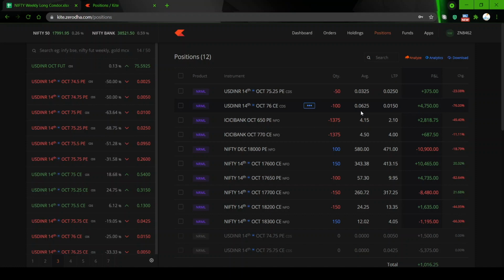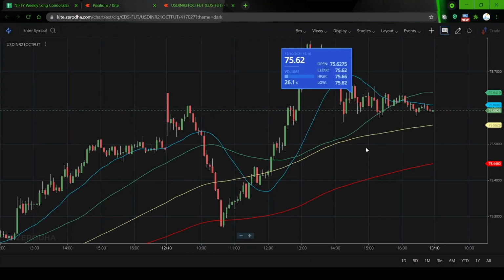RBI will still take the action and they will normalize it, but by the time the damage would have already been done for most of the traders. So there was action probably in the afternoon session. In the morning, it kept on moving up. I'll show you the chart so you will know how this moved. I'll just show the 5-minute chart.